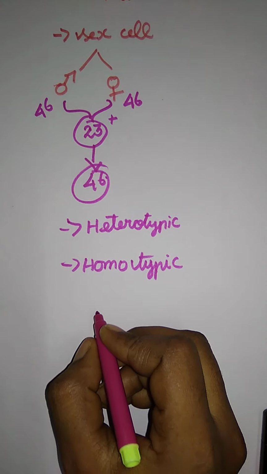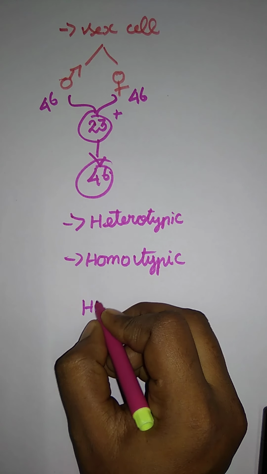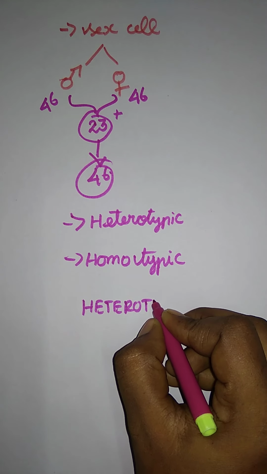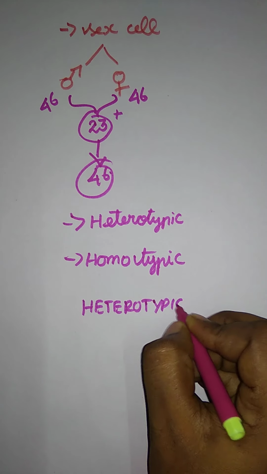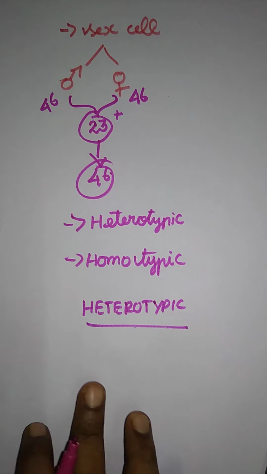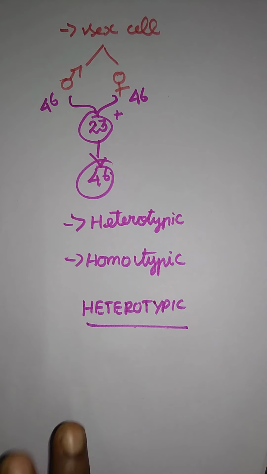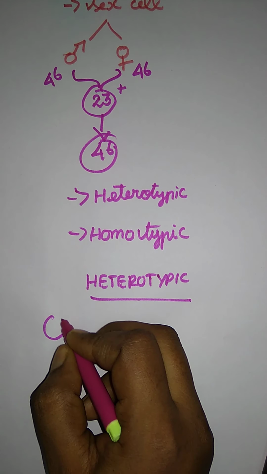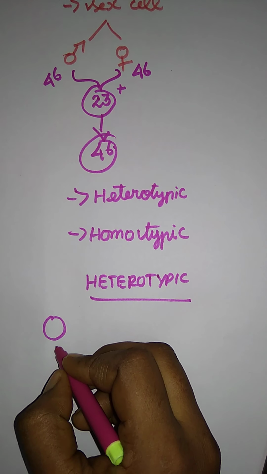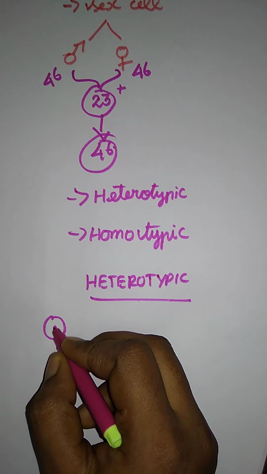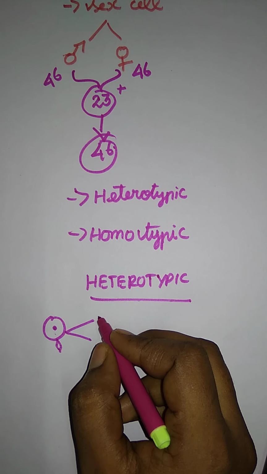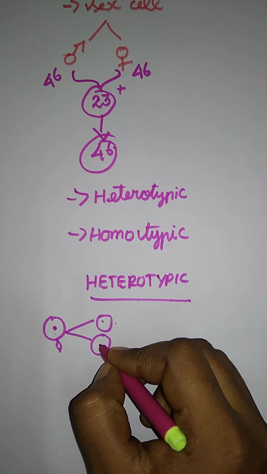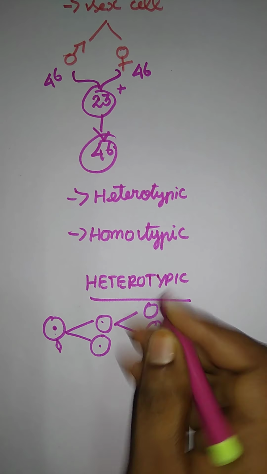Heterotypic division divides a diploid cell into haploid cells. What is diploid? An egg combined with a sperm, which divides into a number of haploid cells. The first cell divides into 2, then 4, just like that.